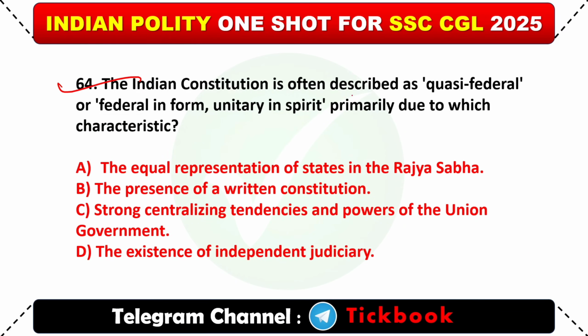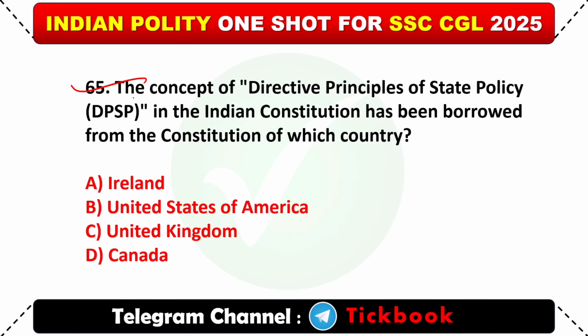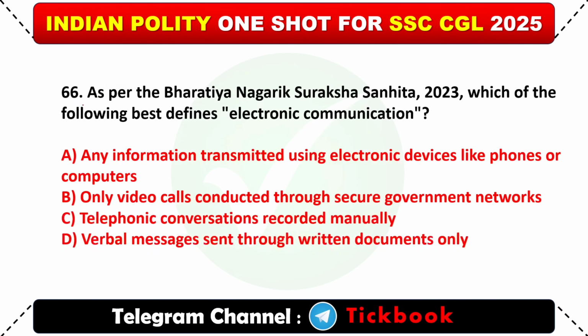64. The Indian Constitution is often described as quasi-federal, or federal in form, unitary in spirit, primarily due to which characteristics? Option C, strong centralizing tendencies and powers of the Union government. 65. The concept of Directive Principles of State Policy (DPSP) in the Indian Constitution has been borrowed from the Constitution of which country? Option A, Ireland.